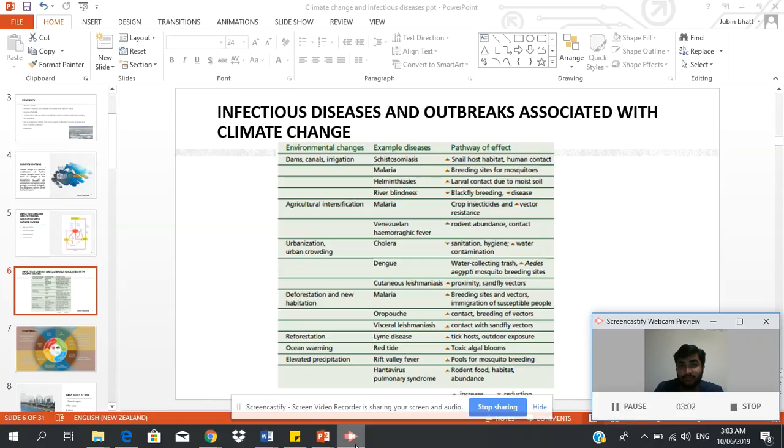cutaneous leishmaniasis are common, usually in cities like Auckland, in Canada, cities like Toronto, in India, bigger cities like Mumbai. Wherever the overcrowding is there, these diseases are very common in spread. Because of deforestation and new habitation, malaria outbreak, visceral leishmaniasis is common. Now we will see the next slide,